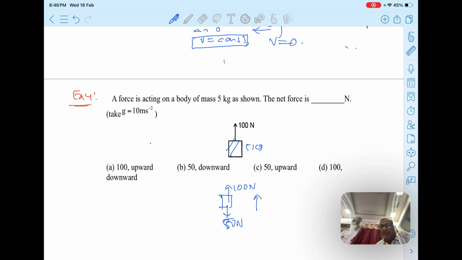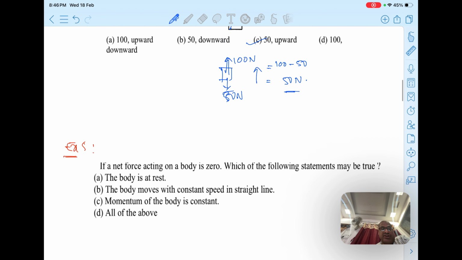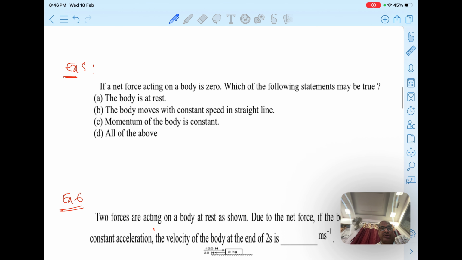So the net force will be in the upward direction. 100 minus 50 is the net force. How much will it be equal to? So 50 Newton. In what direction? In the direction of larger magnitude. So 50 Newton upward, you can see. Clear?